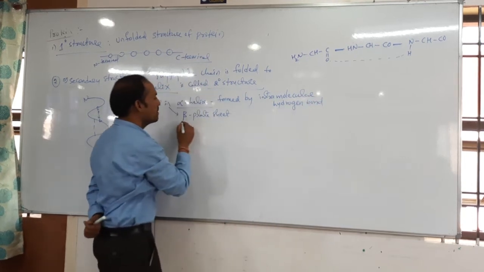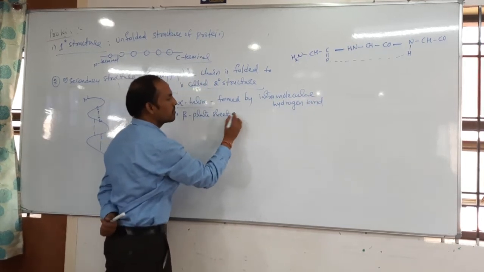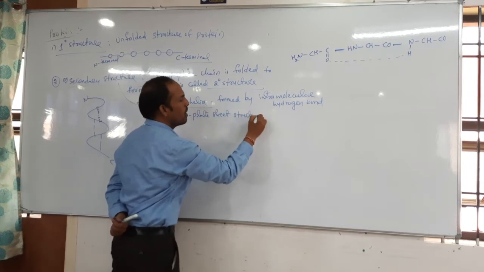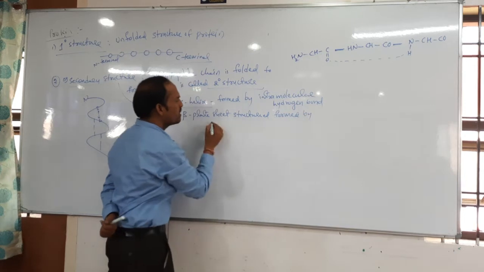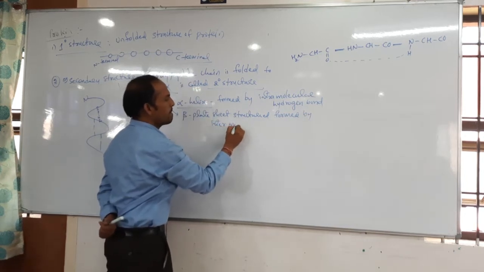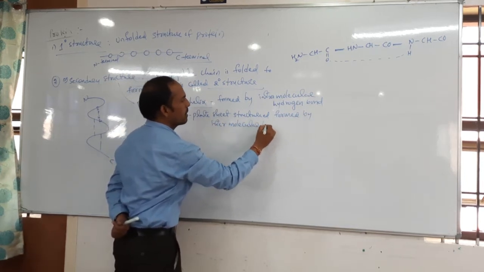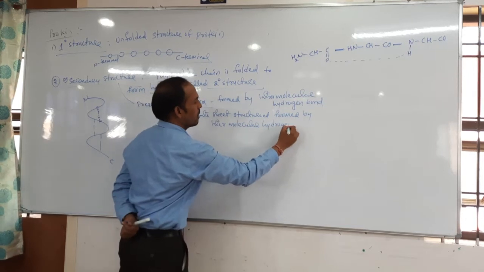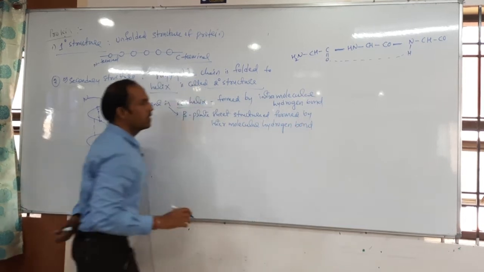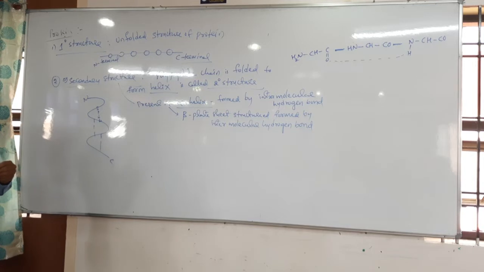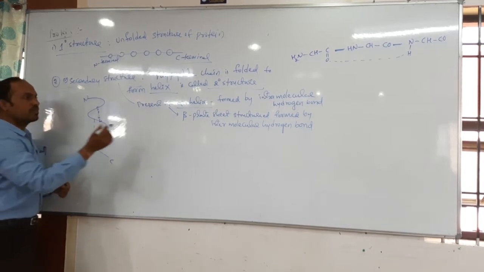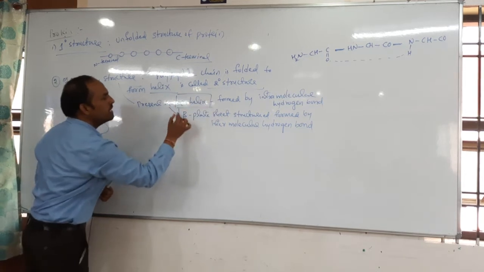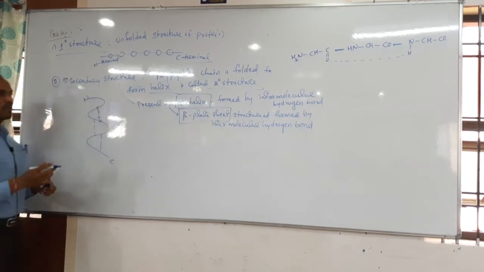And the beta plated sheet structure is completely formed by intermolecular hydrogen bond. Intermolecular hydrogen bond. Clear, students? In the secondary structure, we can observe two formats: alpha helix and beta plated sheet. Two parts we can observe.